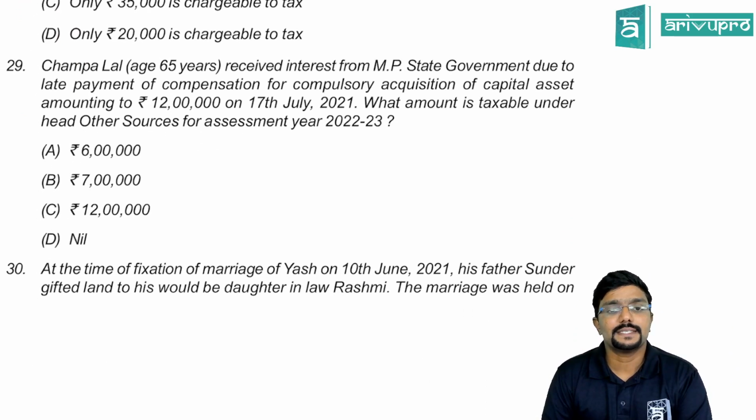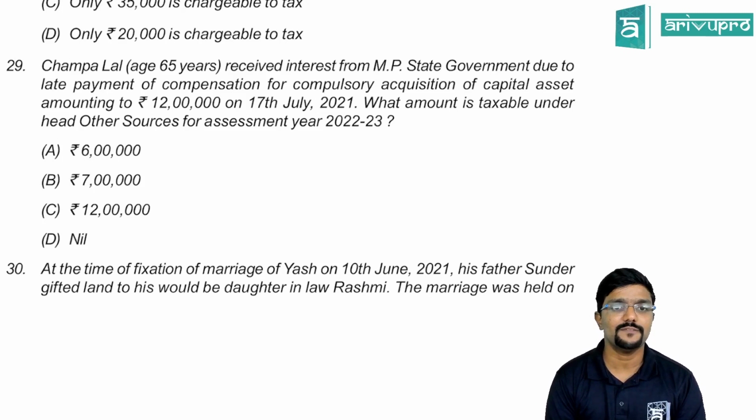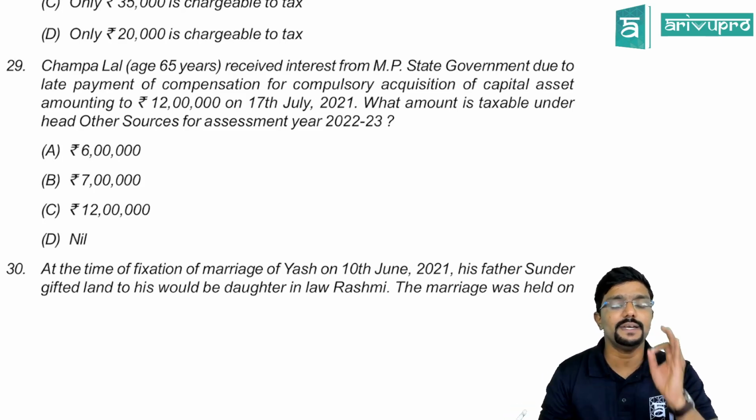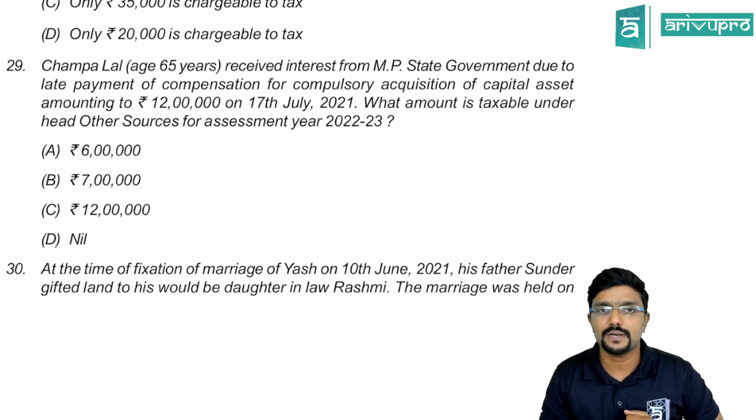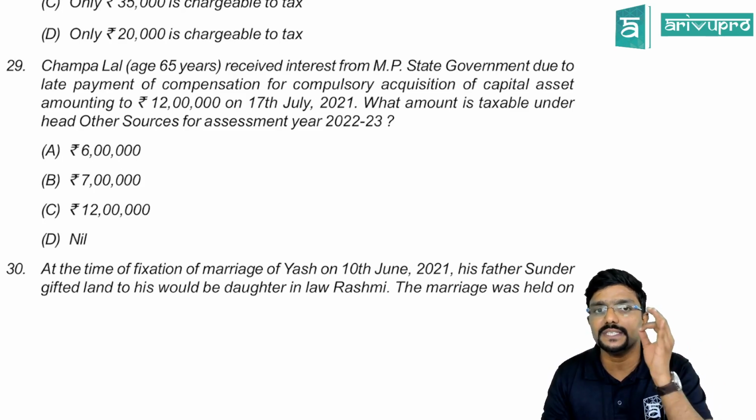Champa Lal, age 65 years, received interest from MP state government due to late payment of compensation for compulsory acquisition of capital asset amounting to 12 lakh on 17th July 2021. What amount is taxable under that? Income from other sources. In case of compulsory acquisition, if there is a delay in payment of compensation and interest is paid, that interest would be taxable under income from other sources in the year in which it is received.